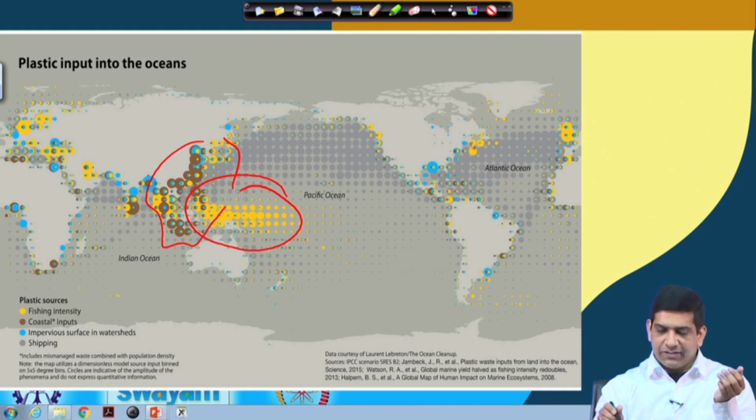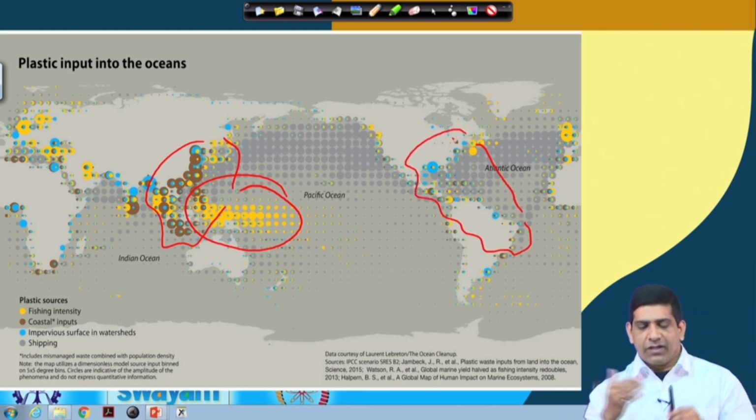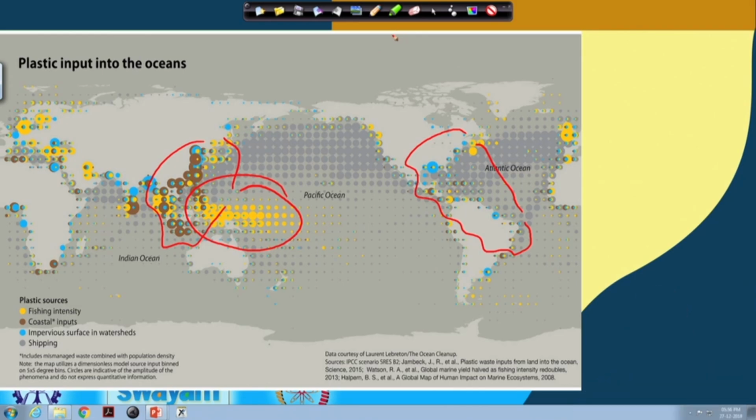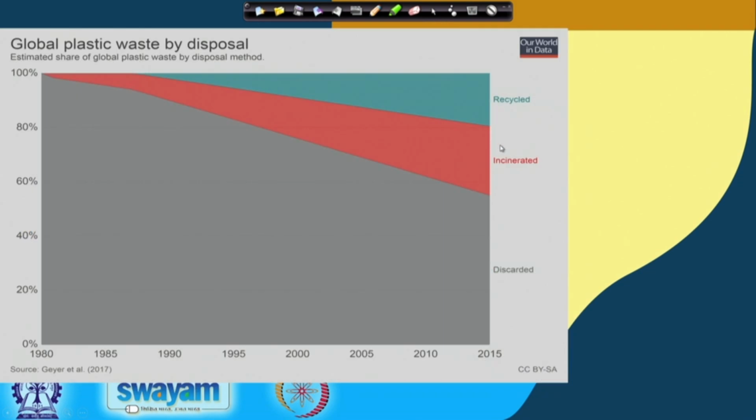The impervious surface covers water sources from rivers and other things getting into the ocean, and some comes from the shipping industry as well, which you see as lots of those gray dots, dumping lots of plastic as ships travel on the oceans around the globe. So that's again a big source as well.